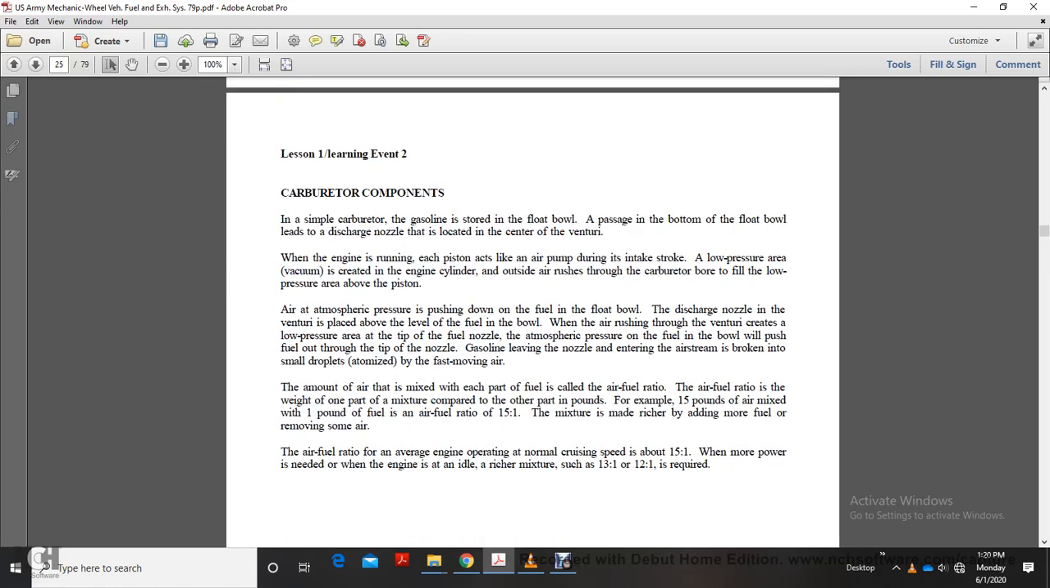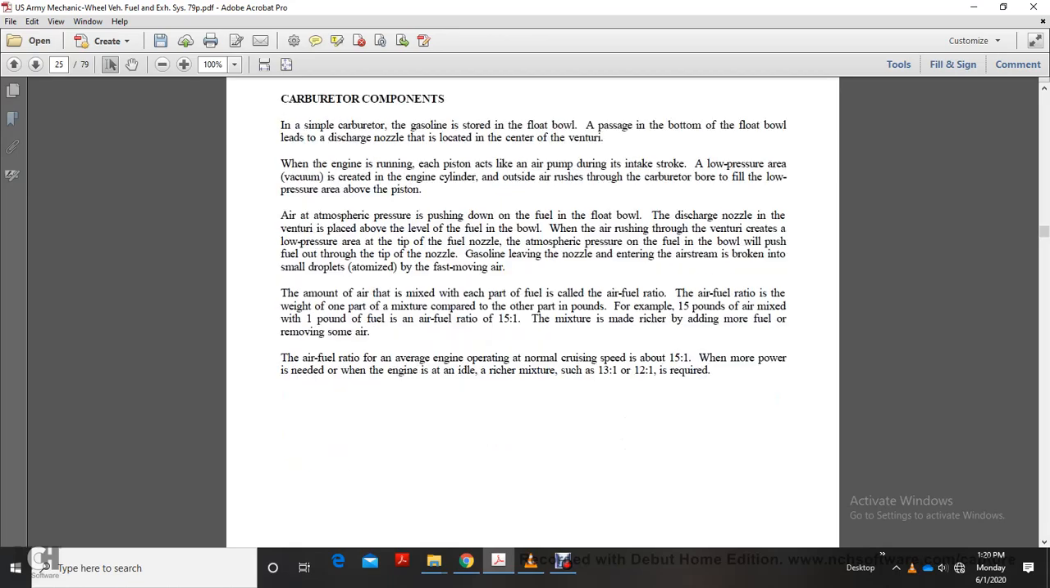Alright, carburetor components. In the simple carburetor, gasoline is stored in the float bowl. A passage at the bottom of the float bowl leads to the discharge nozzle, located in the center of the venturi. With the engine running, each piston acts like an air pump during its intake stroke. Low pressure, or vacuum, is created in the engine cylinder. Air rushes through the carburetor bore to the lowest pressure area above the piston. Atmospheric pressure pushes down on the fuel in the float bowl.